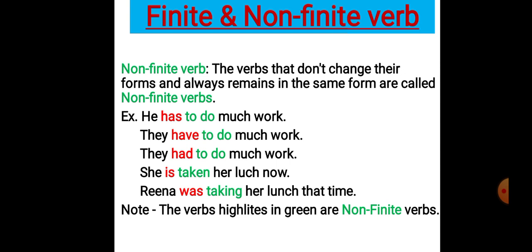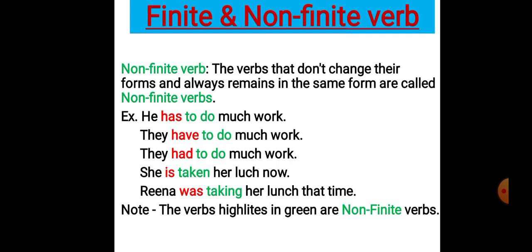You can see in each of the sentences there are two verbs used. The first sentence has: has and to do. Second: have and to do. And third: had and to do.